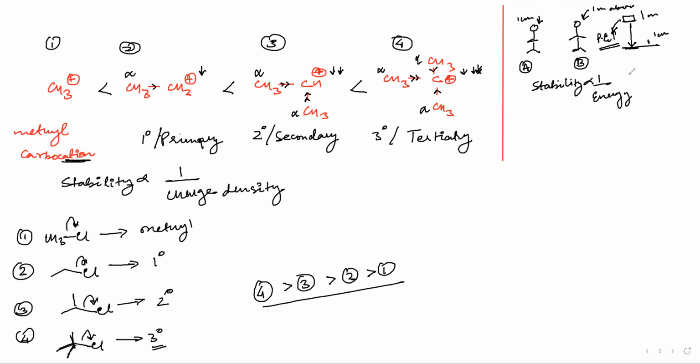If energy is low, stability is high. The other thing I can say is that stability is inversely proportional to how much I get hurt, just to have an intuitive idea about how to determine stability. If you are getting hurt more, the object hurting you is more unstable, like this 1 meter brick. It is more unstable and it is hurting you more. Correct?